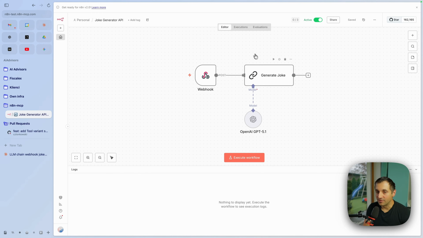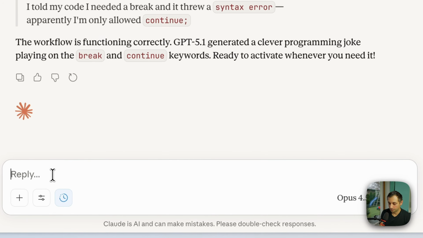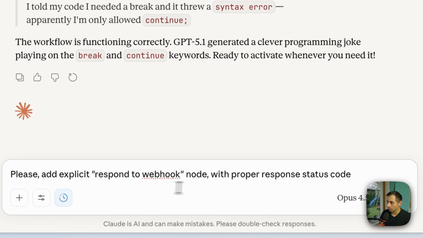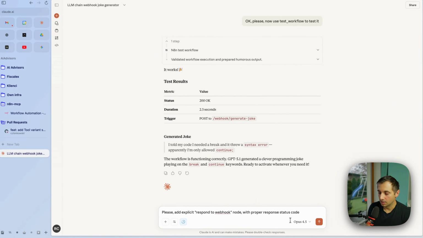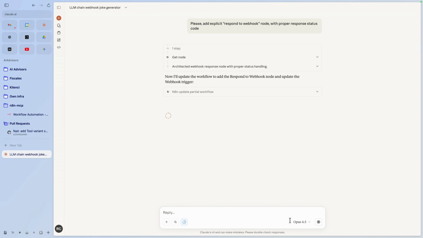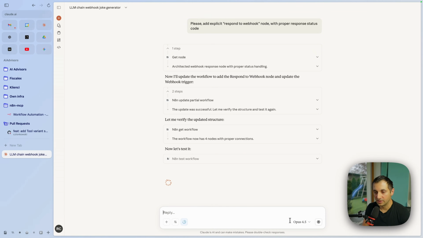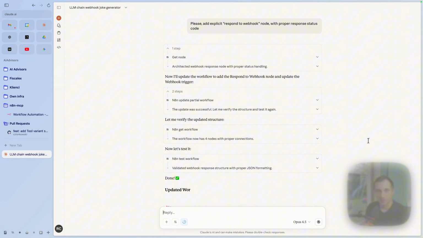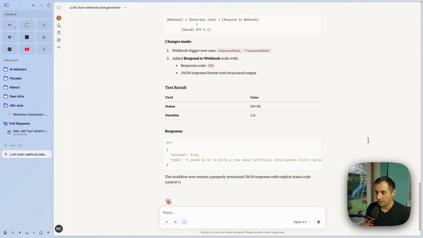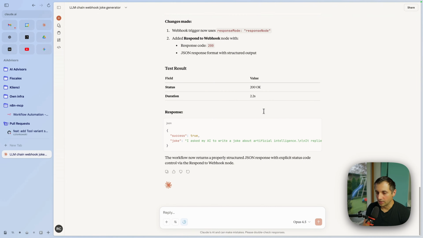And let's see if we can modify a workflow that already exists. So I go back to Claude. Please add an explicit respond to webhook node with proper response status code. It's even testing the workflow once it finishes changing. Changes made, status 200, okay.